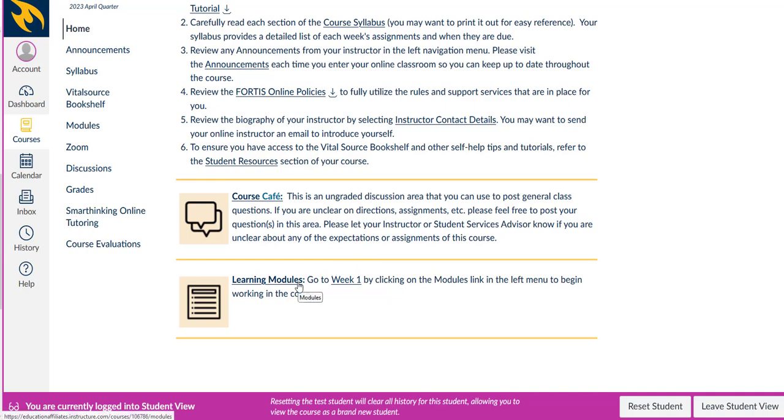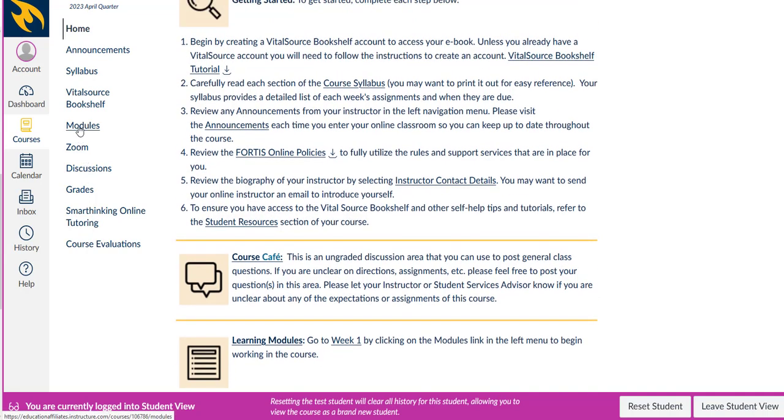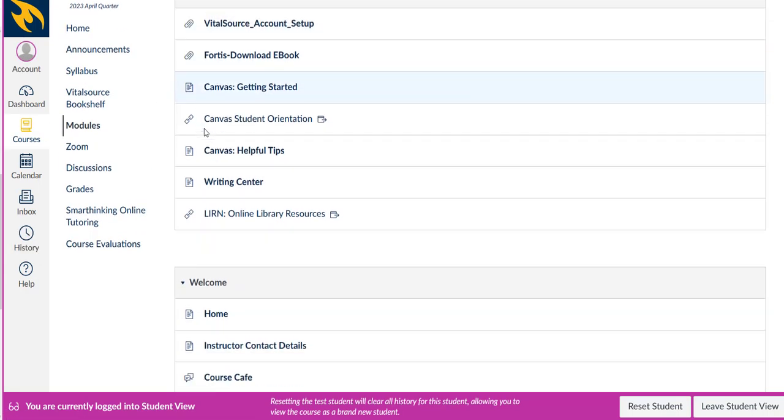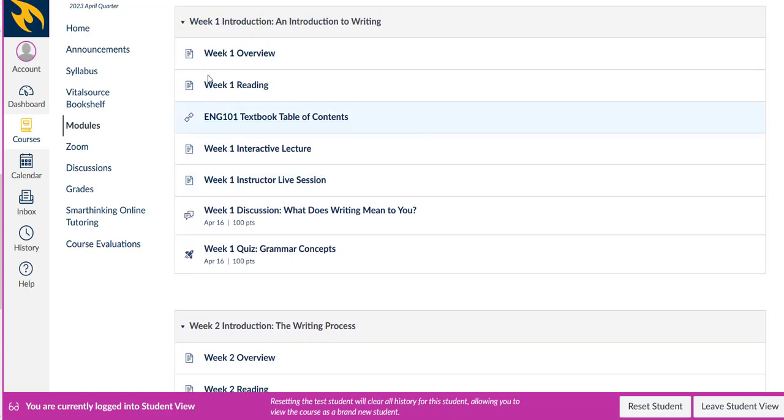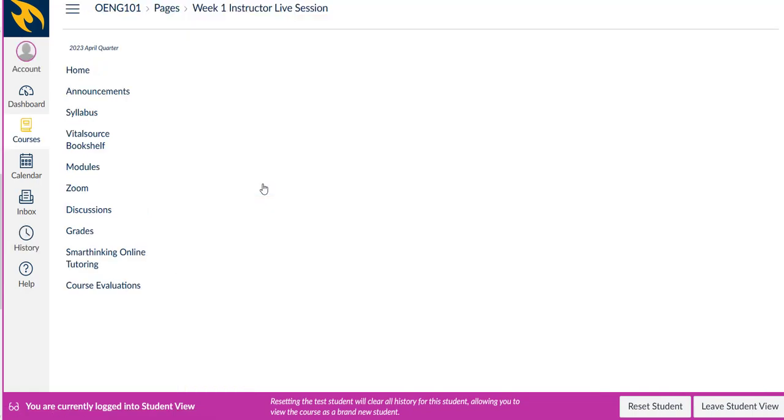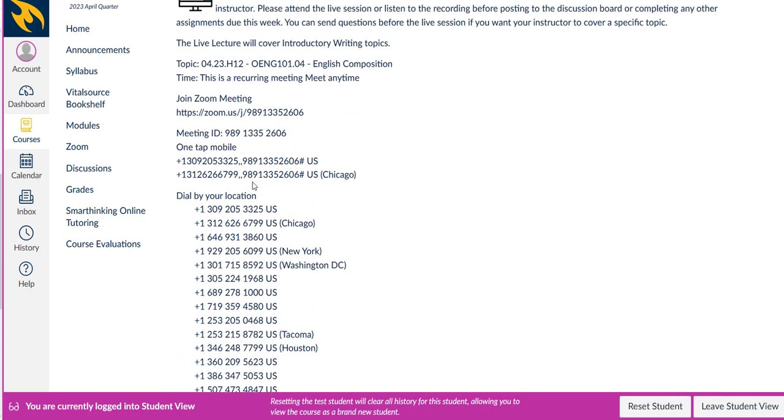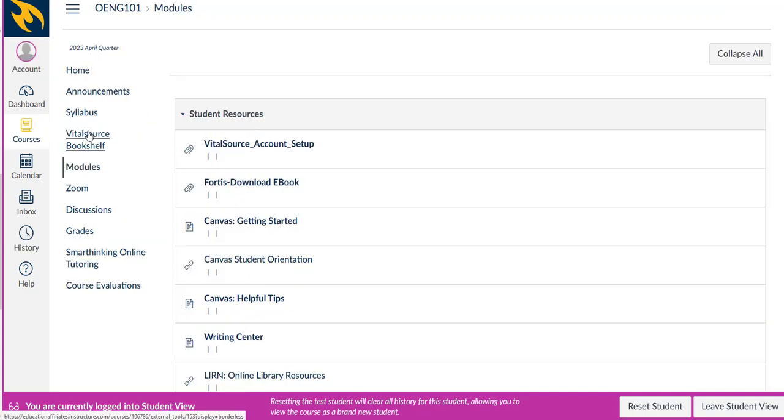Learning modules. Learning modules is this. You will go to modules, and then this will take you to everything from your week 1 overview, your week 1 reading, your interactive lecture. I suggest that every week you read your interactive lecture. The week 1 instructor live session, for instance, that's another place where I put the week 1 meeting link. So everything is under modules.